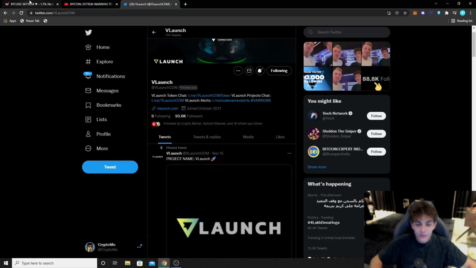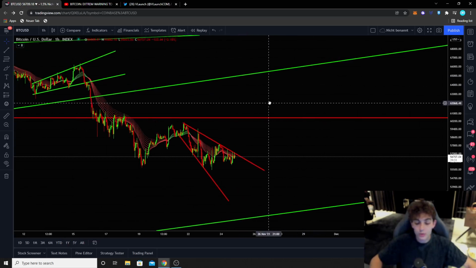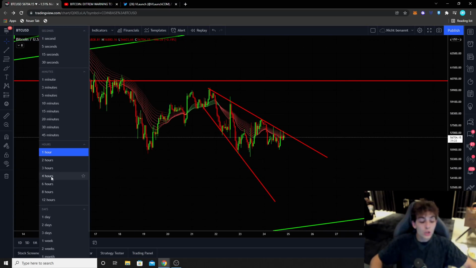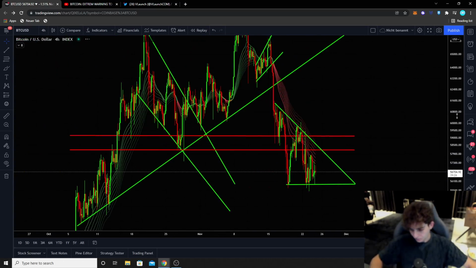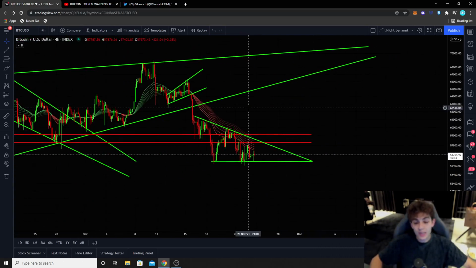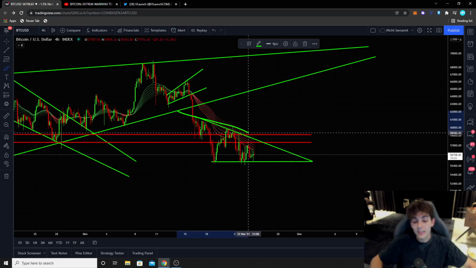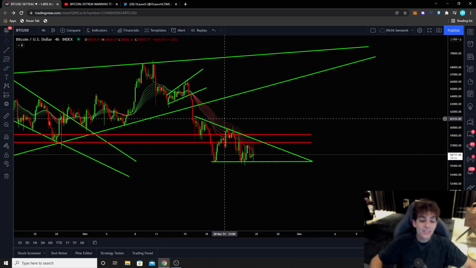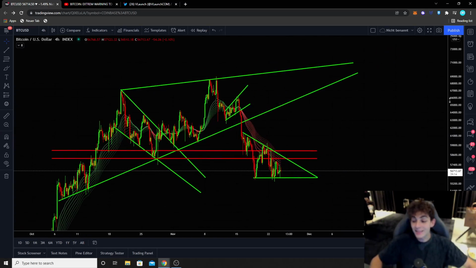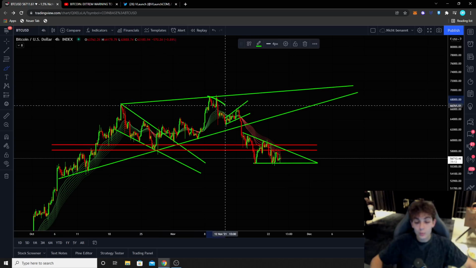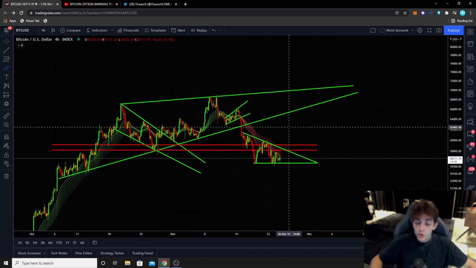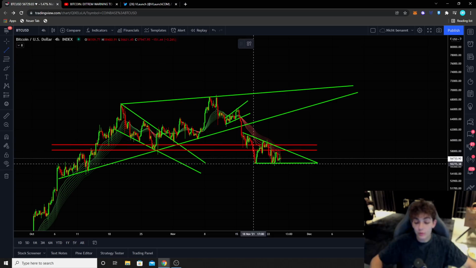But enough of that, guys. Let's just jump right into the charts because there is a lot of interesting things we can talk about at the moment. So first of all, like I already showed you, we failed to break out of this W pattern, and now, because we failed, Bitcoin is actually forming a massive, not falling, but a massive descending triangle. And this descending triangle is coming while we are correcting to the downside, so it's for sure a bearish continuation pattern and has a high likelihood of breaking to the downside.